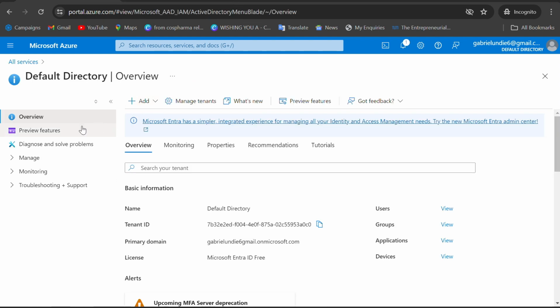So this is the default directory and the overview page of Microsoft Entra ID. In this place, you can create users if you are an IT support or a help desk officer, or if you are an IT administrator in a company and you don't know how to do this. This is why I am here to show you.